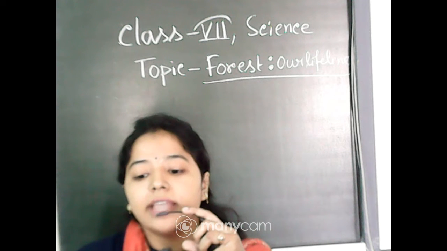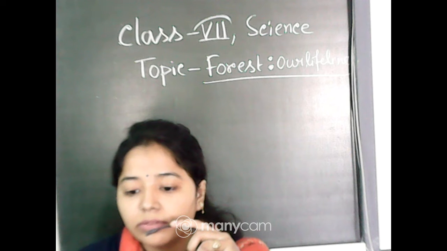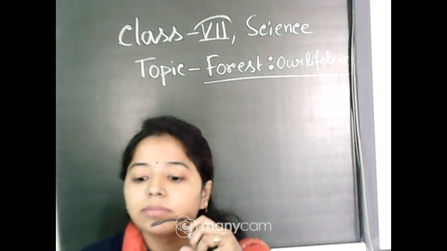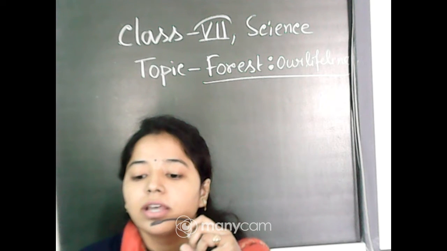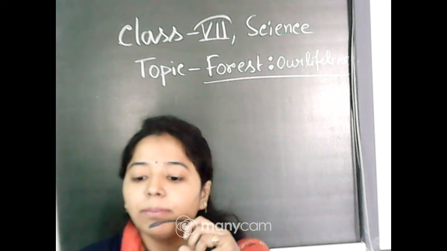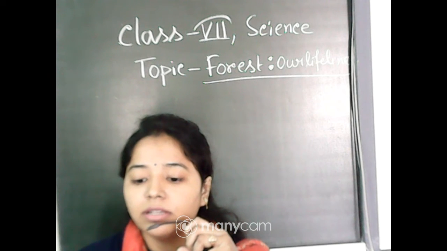What is ecosystem again? Ecosystem is a community or group of organisms. They live together and they depend on each other with an interaction in a particular region. Okay, Antik, understood this point? Any problem, beta?